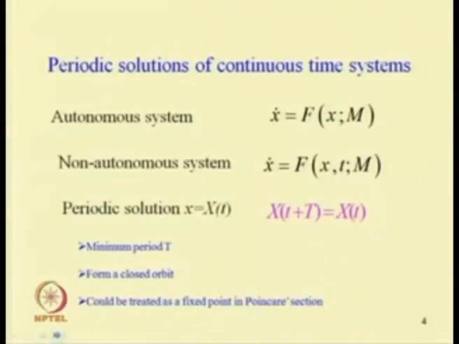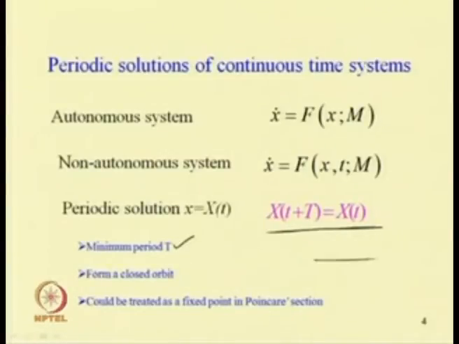Let us consider an autonomous system x dot is a function of x and m, where m is the control parameter. If the solution x(t), that is x with time, repeats after a time interval T with a minimum period T, then we can say the solution is periodic.